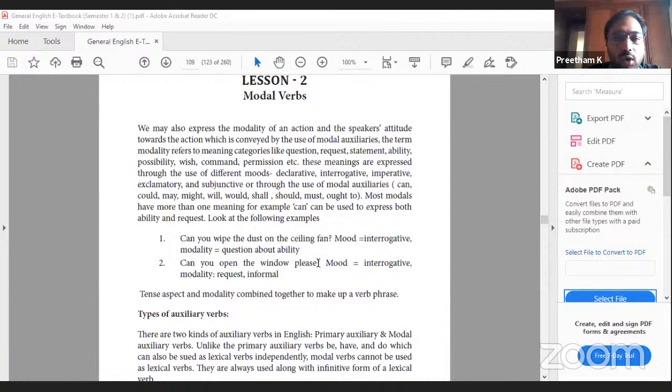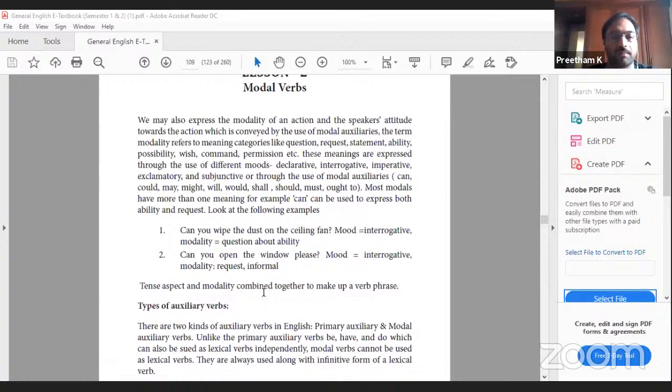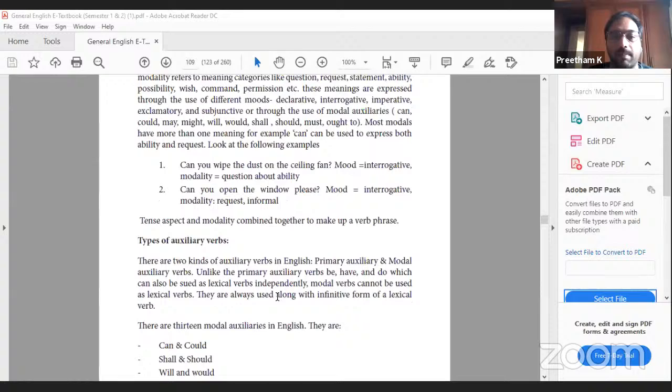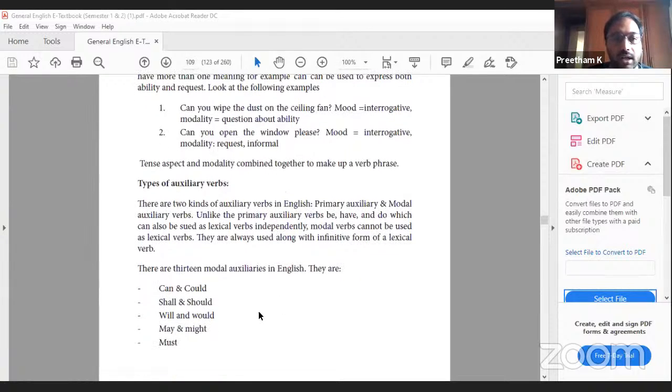Can you open the window, please? Here it is a request. Interrogative modality, request, and informal. Tense, aspect and modality combined together make up a verb phrase. Types of auxiliary verbs. There are two kinds of auxiliary verbs in English: primary auxiliary and modal auxiliary verbs. Unlike the primary auxiliary verbs be, have, and do. See, primary auxiliaries, you have three forms: be form, have form, and do form. I've elaborated in my earlier video. Be form refers to am, is, are.